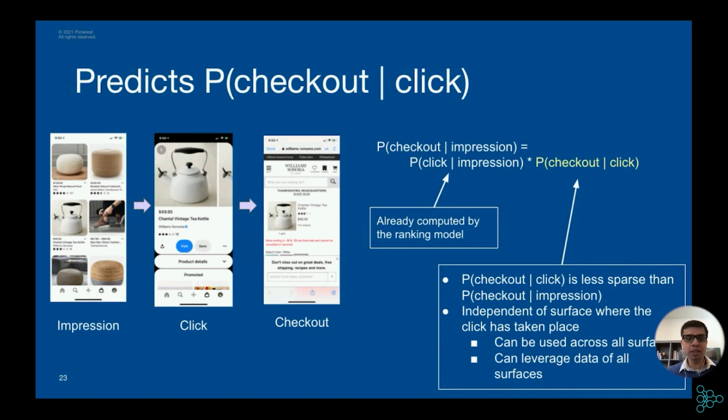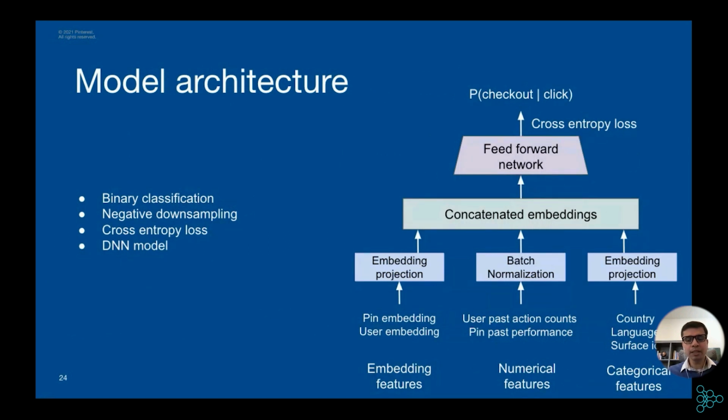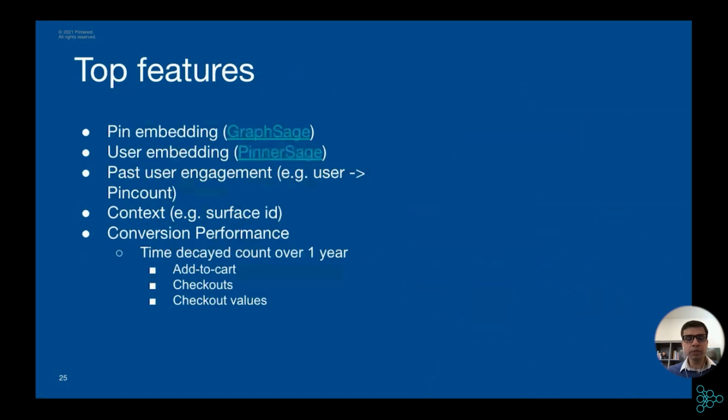So all we have to do is predict the probability of checkout given click, which is a binary classification problem. We use our neural network and our historical data to predict checkout given click. In our historical data, we take all the products that have been clicked. If there is an attributed purchase for that product, that becomes a positive example. If there is no attributed purchase, it's a negative example. Naturally, there are far more negative examples than positive examples, so we downsample the negatives and then use that training data to train this network.